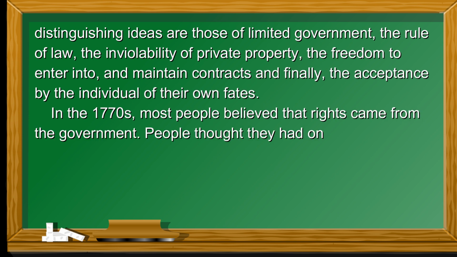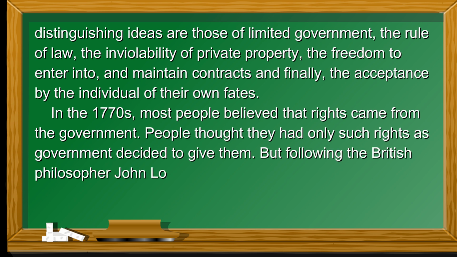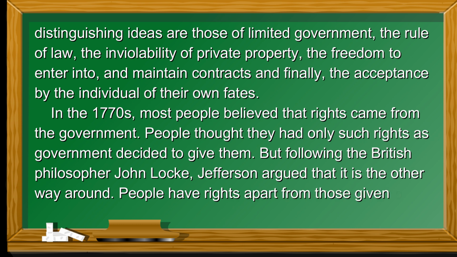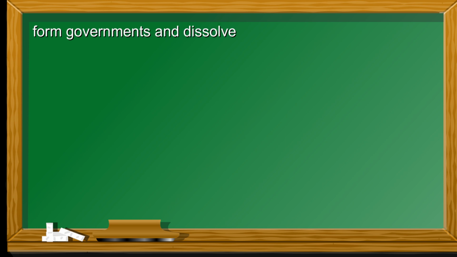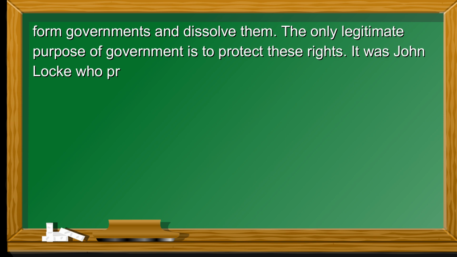In the 1770s, most people believed that rights came from the government. People thought they had only such rights as government decided to give them. But following the British philosopher John Locke, Jefferson argued that it is the other way around. People have rights apart from those given by a government, as part of their nature. Further, people can both form governments and dissolve them. The only legitimate purpose of government is to protect these rights.